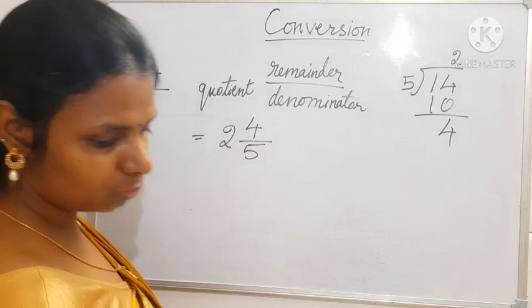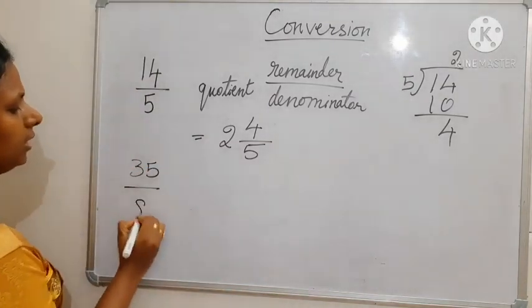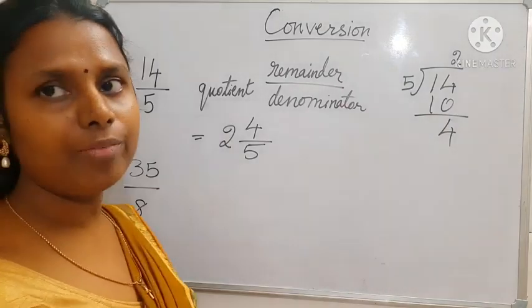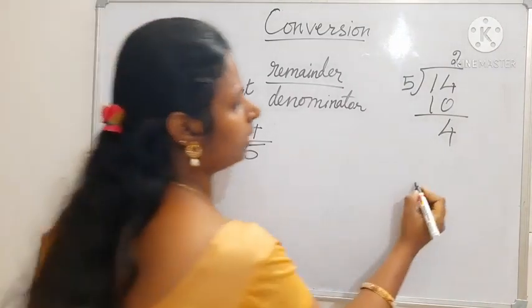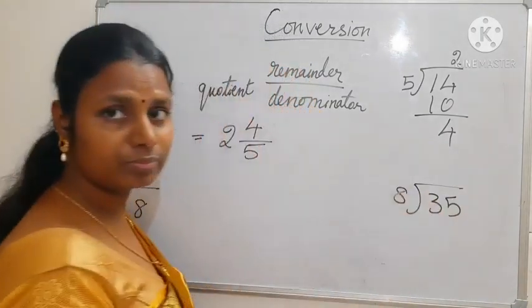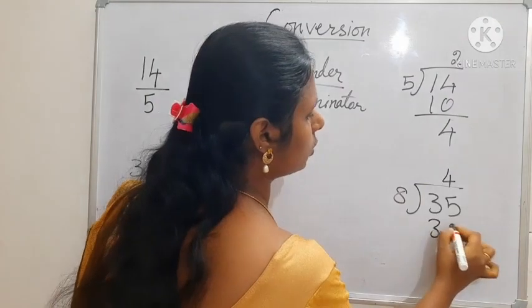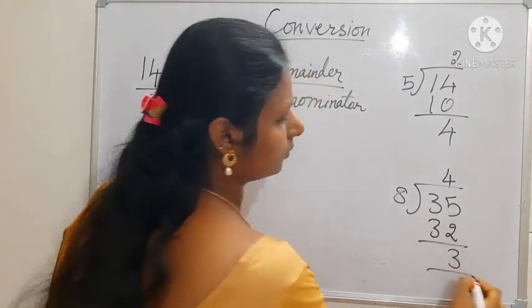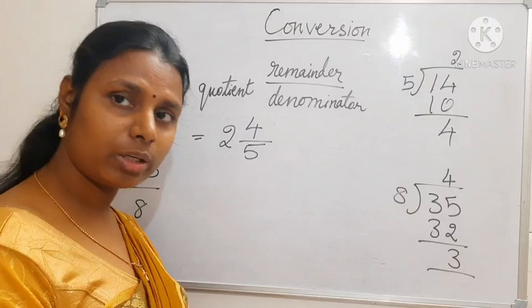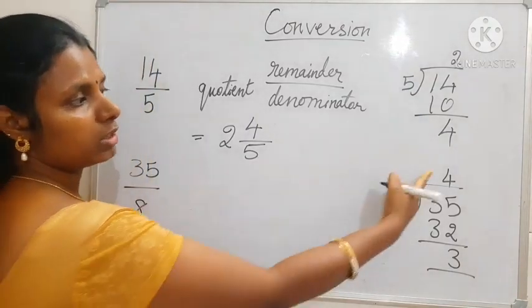So let me write one more: 35 by 8. Let me divide 35 by 8. 8 fours are 32, and the remainder is 3. According to your formula, what is the quotient?